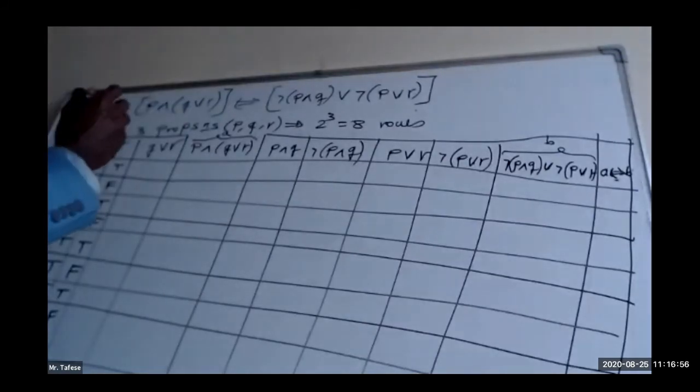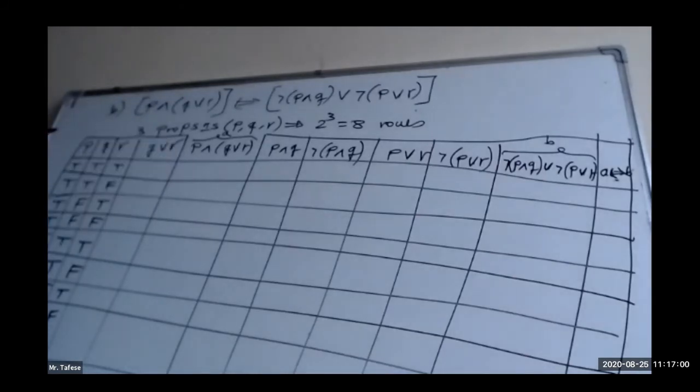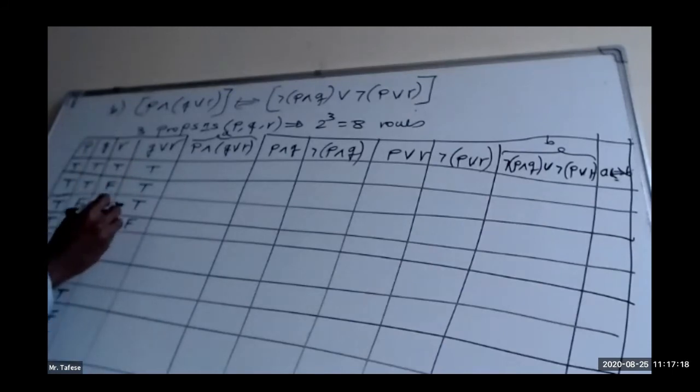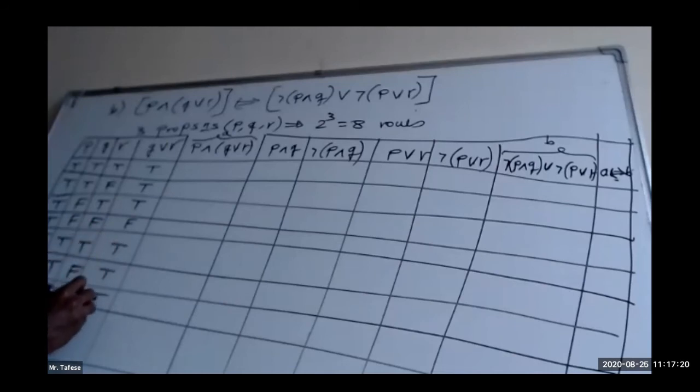Okay, let us start to fill each of these columns. This is disjunction, and I hope you know the rule of disjunction. So let us fill Q or R. If there is 1 true, it is already known to be true. True, true, true for Q or R. If both are false, it will be false. Okay, here it is.